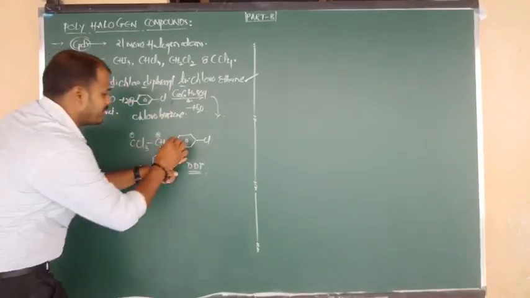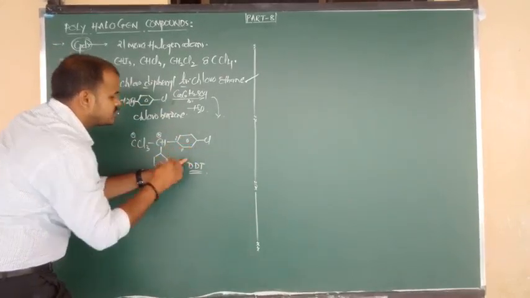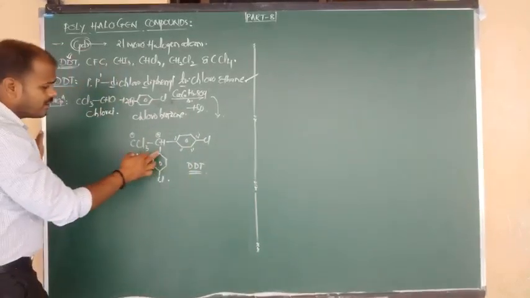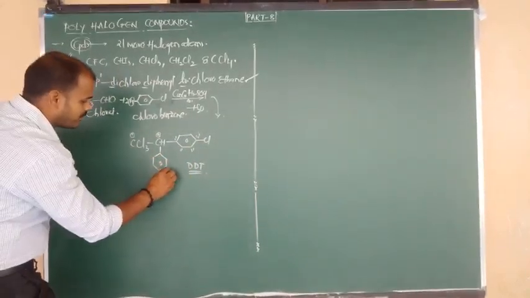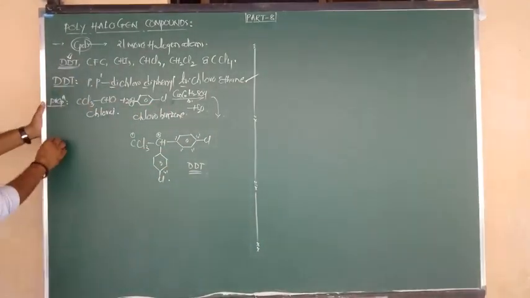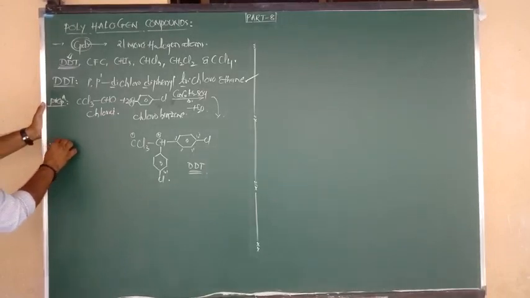Again in that side chain, this is 1 prime, this is 2 prime, this is 3 prime, this is 4 prime. Here also the same thing: 1 prime, 2 prime, 3 prime, 4 prime. Okay? Right. Now we are going to read the IUPAC name. How to read the IUPAC name?